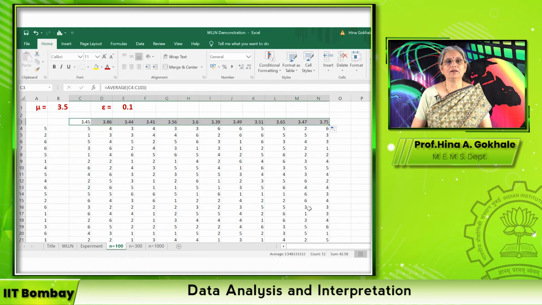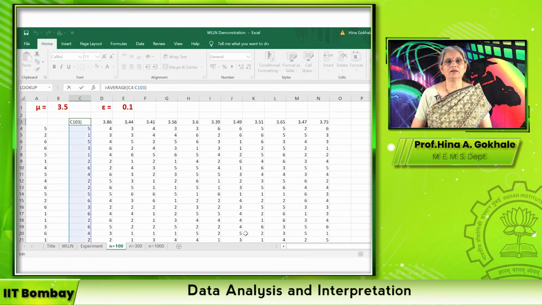Now you note this, that we have to worry about the decimal points. We know that because we are taking the average over 100, it has given 2 decimal points. But as such, we are going to compare it, and it can have only up to 1 decimal point because the numbers are only 1, 2, 3, 4, 5, 6. So there is no point talking about 3.45. So I'm going to round this off. This is the average value I'm rounding off.